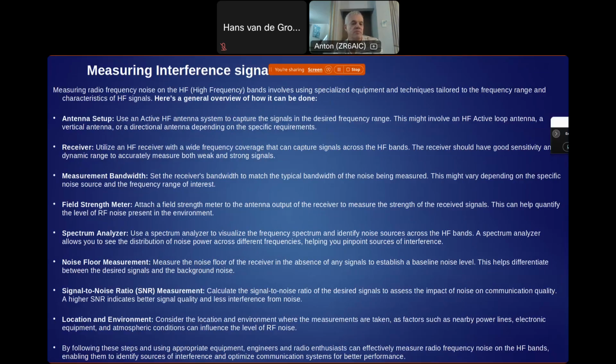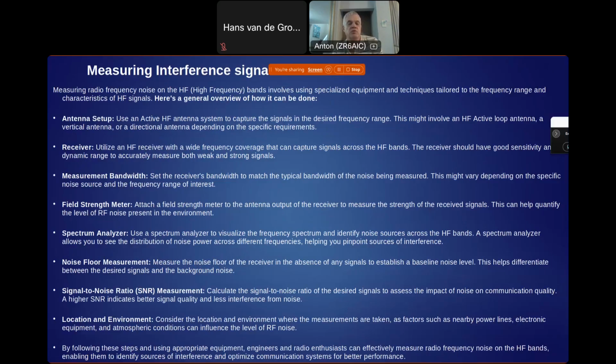Field strength meter. Attach a field strength meter to the antenna output of the receiver to measure the strength of the received signal. This can help quantify the level of RF noise present in the environment. So we will do the measurements by using digital signal processing and using SDR technology for a receiver to be able to give us that signal strength meter, and that calculation can then accurately be done mathematically on the RF bandwidth of interest.